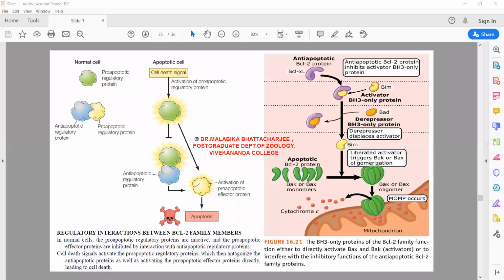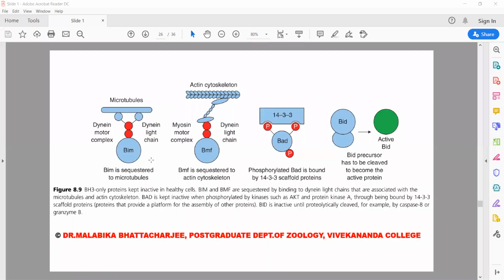The moment there is an apoptotic stimulus, it can come from the extrinsic pathway, it can come from P53, it can come from any of the survival signal pathways. The moment there is an apoptotic stimulus, the BH3 proteins' expression increases. The expression of the BH3 proteins is heightened. How does this happen? Let's look here.